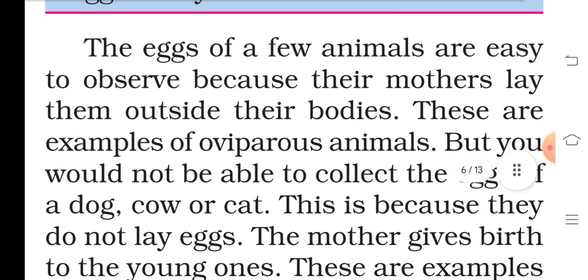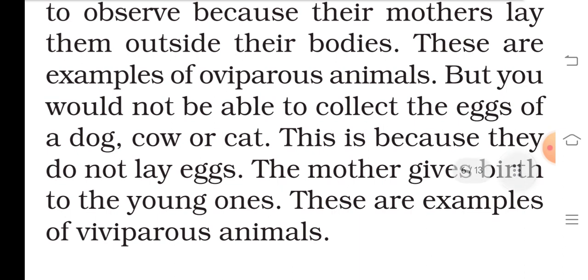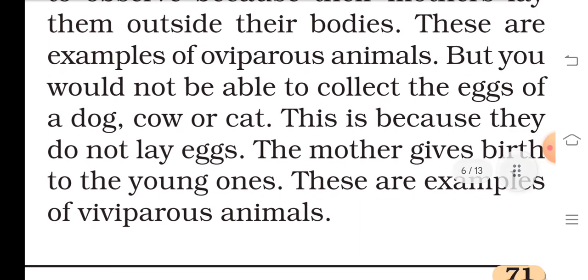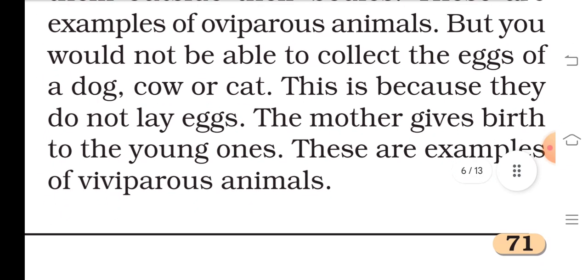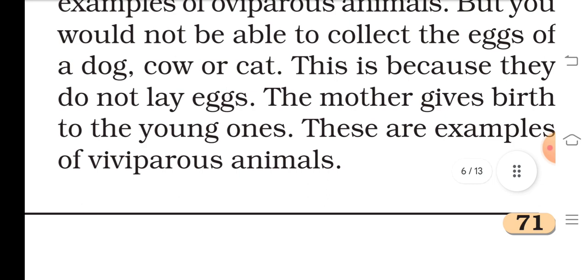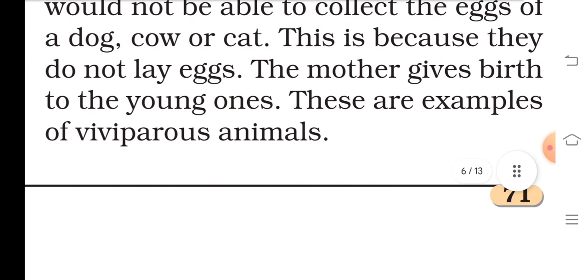The eggs of a few animals are easy to observe because their mothers lay them outside their bodies. These are examples of oviparous animals, but you would not be able to collect the eggs of a dog, cow or cat. This is because they do not lay eggs. The mothers give birth to the young ones.